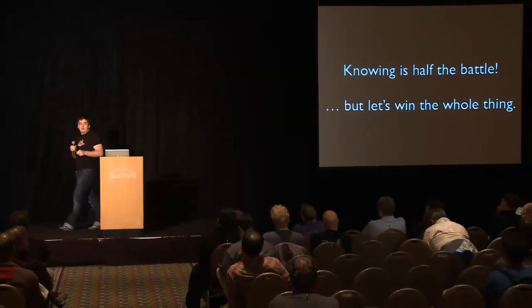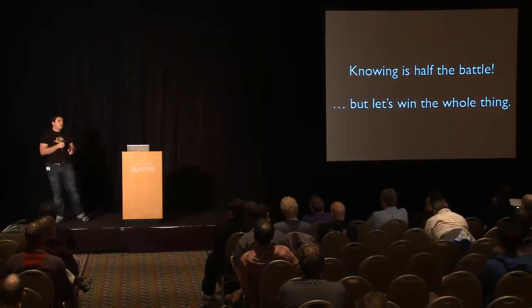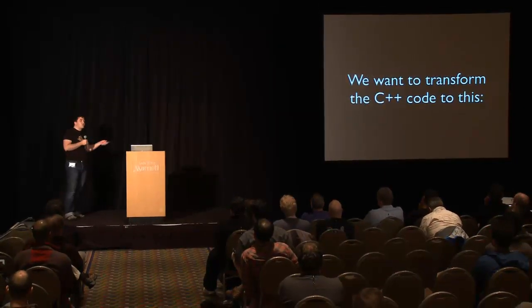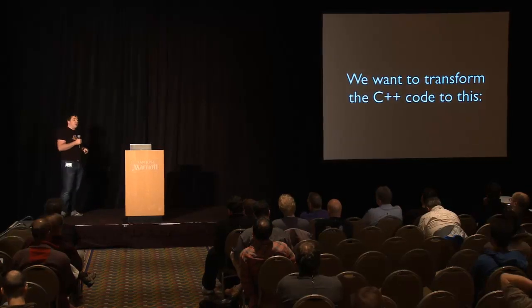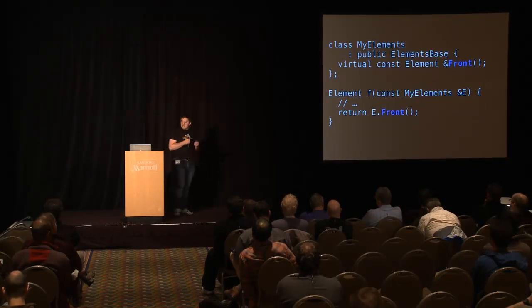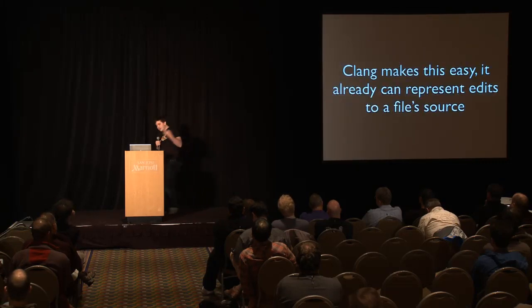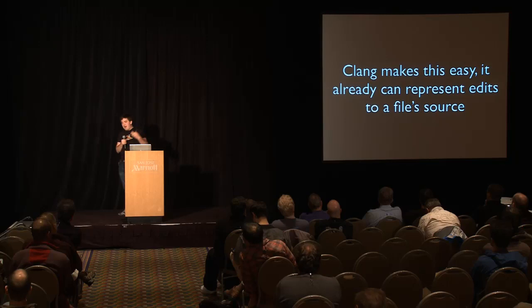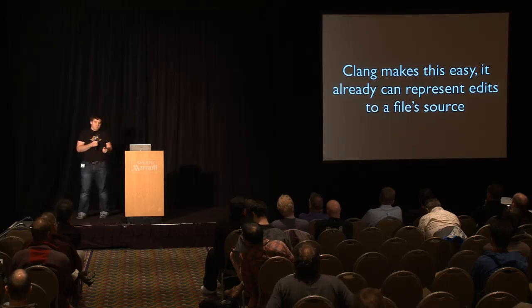But let's do a step better. Let's actually take it all the way and try to do the source-to-source translation. We actually want to transform the bad C++ code into something better. We want to make it say front here instead of get. And we can do that using the same tools, especially when we have Clang. It has the rewriter interface. It has all of the power we need to actually go in and directly rewrite it.